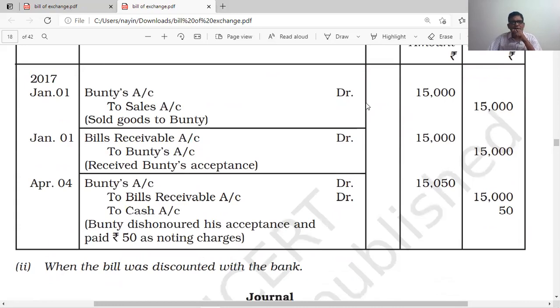When Bunty's bill is dishonored with noting charges of 50, actually we had to get 15,000 from Bunty because we sold goods, but the expenses amount to 50. So the total debt by Bunty is 15,050. That's why Bunty account is debited 15,050, to bills receivable account 15,000, to cash account, that is noting charges, 50. This is about dishonor of a bill kept with the holder till the date of maturity with noting charges of 50.